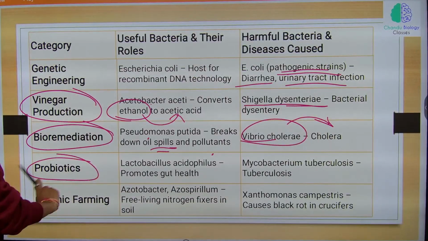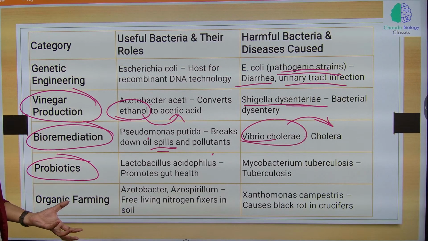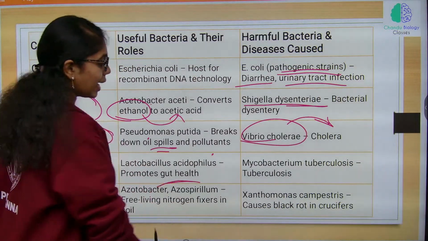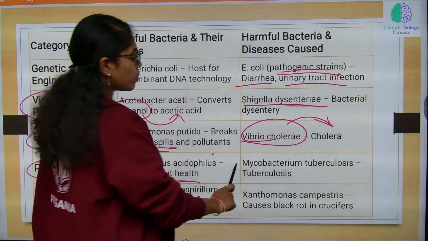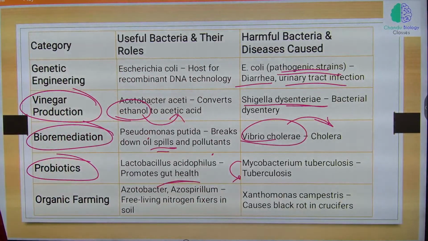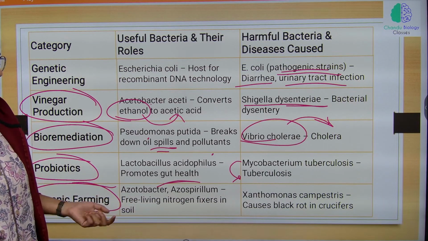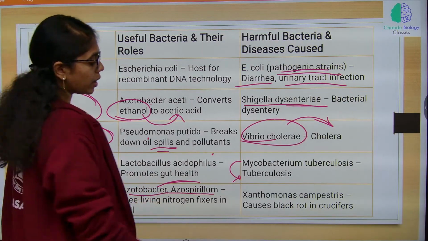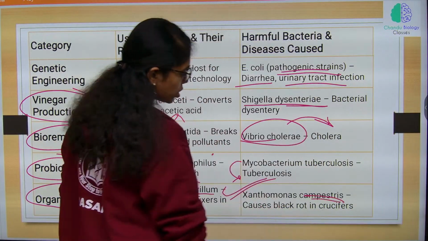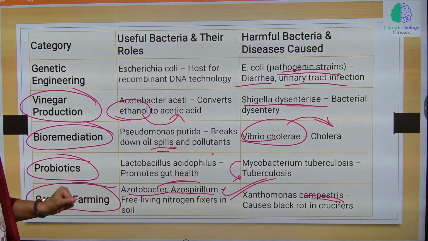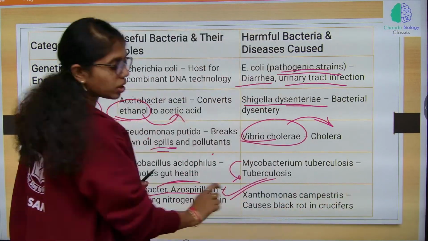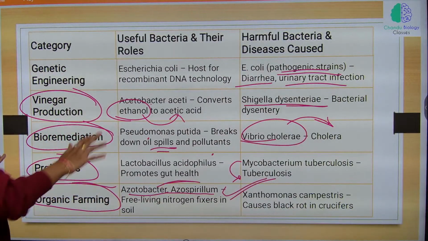Then probiotics. Best example is Lactobacillus only, which is used in curd formation, which is the best probiotic for gut health. Mycobacterium tuberculosis, which will cause tuberculosis. And then those bacteria which are useful for organic farming, free living nitrogen fixing bacteria like Acetobacter and Azospirillum. Harmful bacteria include Xanthomonas campestris, which causes black rot in crucifers. Xanthomonas campestris will cause what? Black rot in crucifers. Till here it is clear, right? Next.